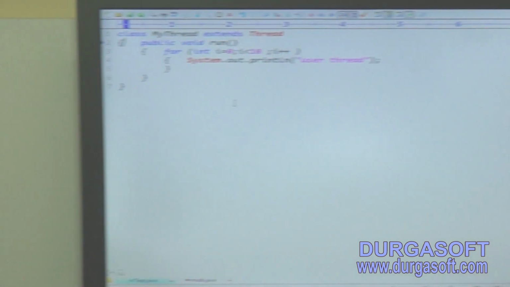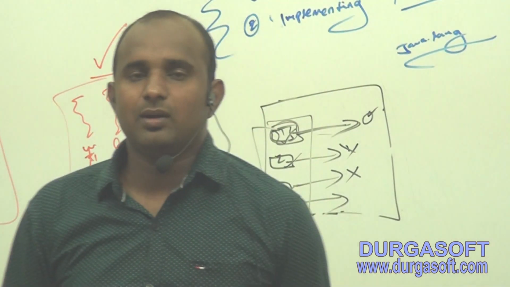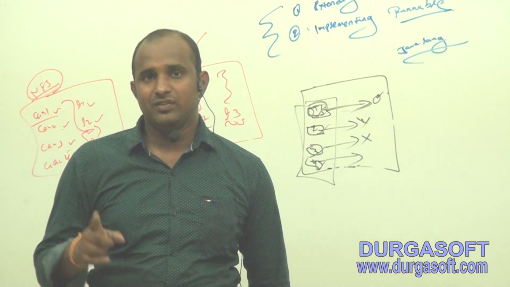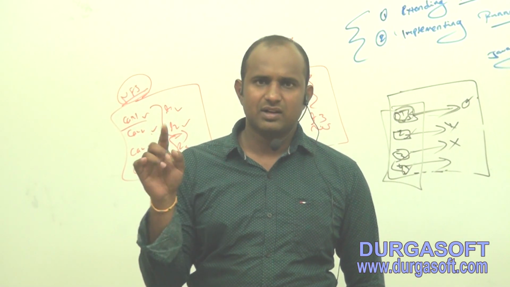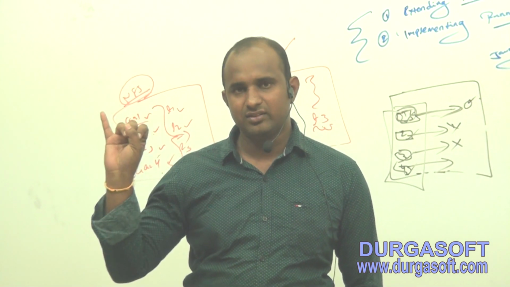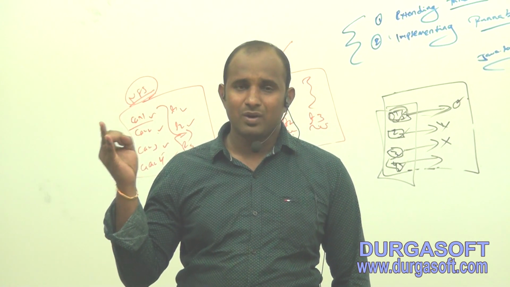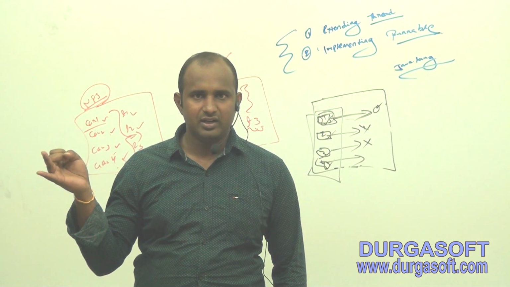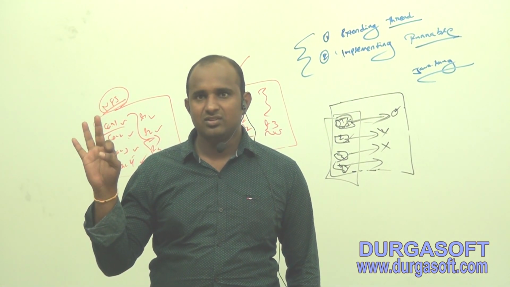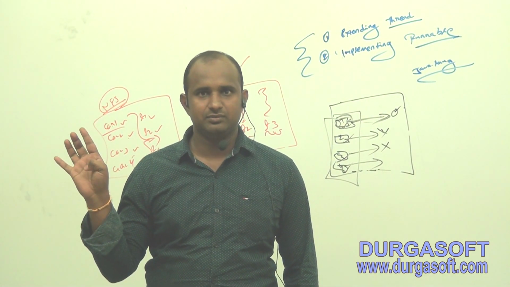Now, how many steps are completed here? 4 steps, right? What is the first step? Our normal Java class will become a thread class when we extend the Thread class. Step number 2, override the run method to write the logic of the thread. Then instantiate the thread class, and start the thread by using the start method.